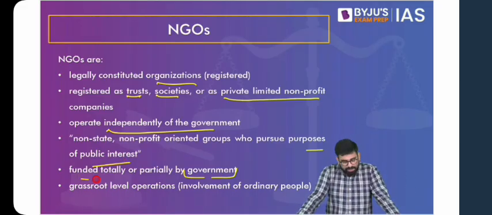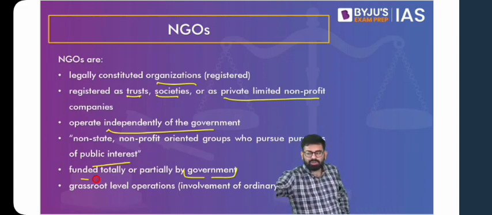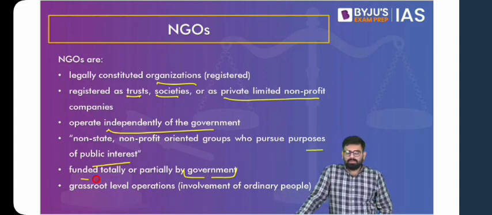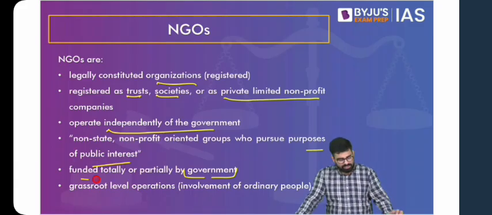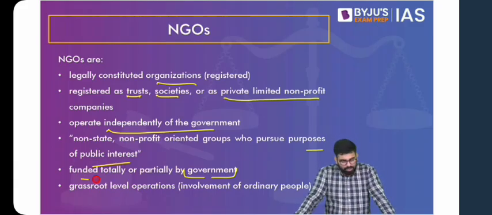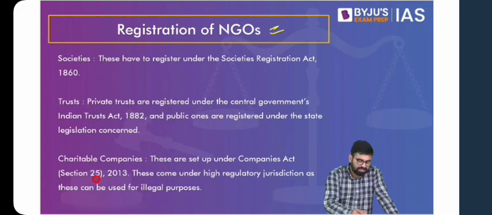But with this, you might already be thinking that if the government is funding these NGOs, how can they be autonomous? Because funding might lead to an erosion of that autonomy. And this is one of the arguments with respect to government funding. Yes, not-for-profit, as I've already explained, means the objective is not to extract profit out of the organization, but to serve the public. Those are your not-for-profit organizations, and not-for-profit companies are registered under the Companies Act.